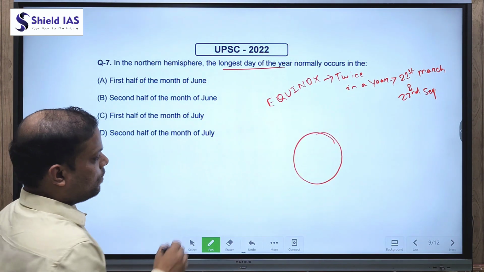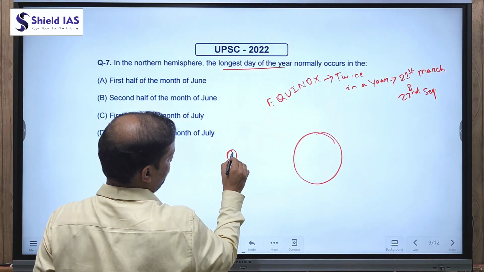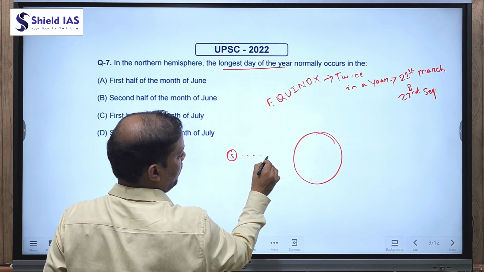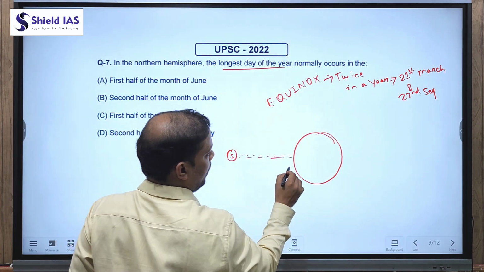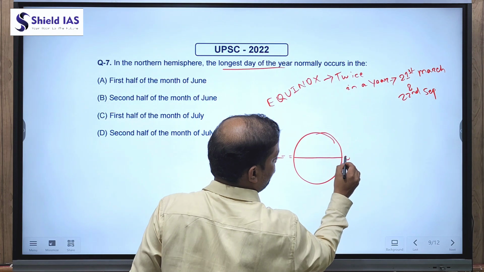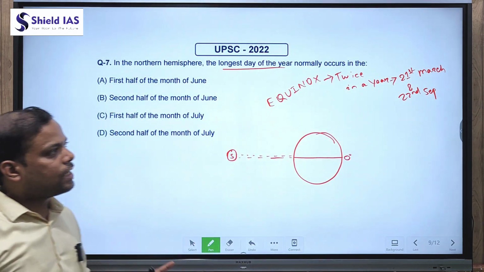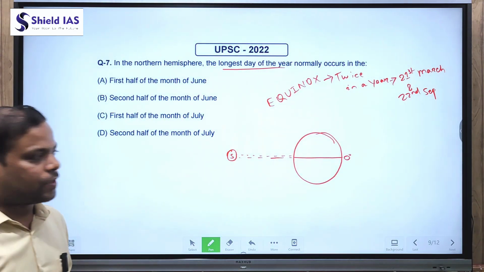And equinox means when the sun is directly overhead at 0 degree, the equator.